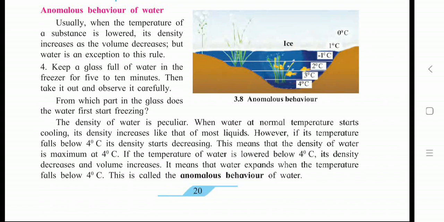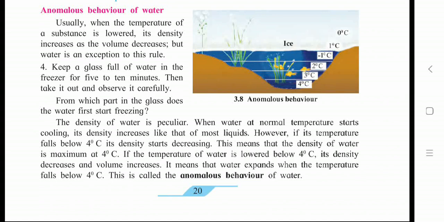But in the river section, when the temperature decreases below 4 degrees Celsius, as shown in the figure, only the upper level is at 1 degree Celsius or minus 1 degree Celsius.